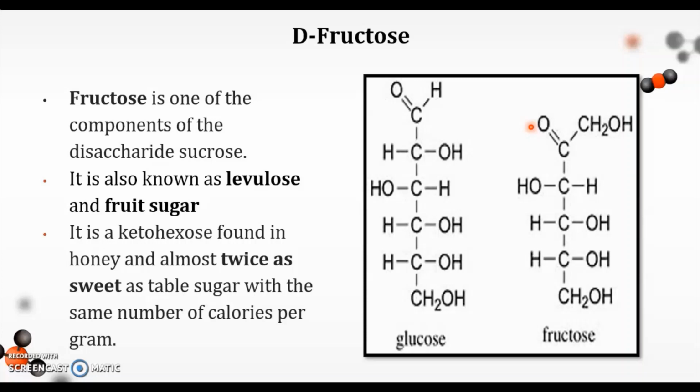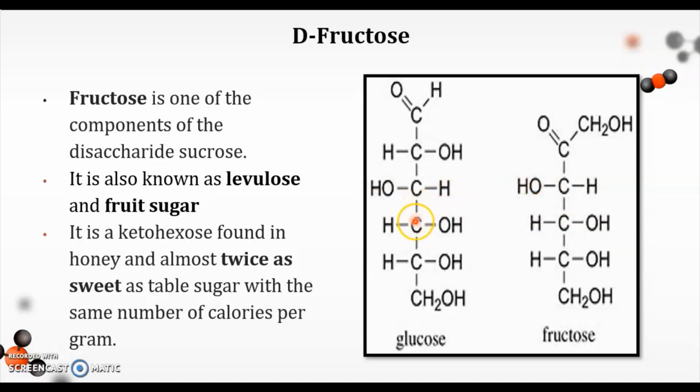Next, let us take a look at carbon number 3 for glucose and fructose. The hydroxyl group that is attached to the third carbon is located on the left side. What about fructose? Yes, it is also located on the left side.